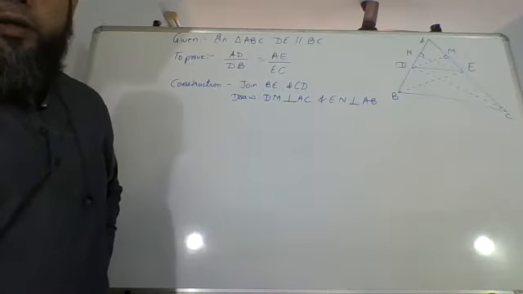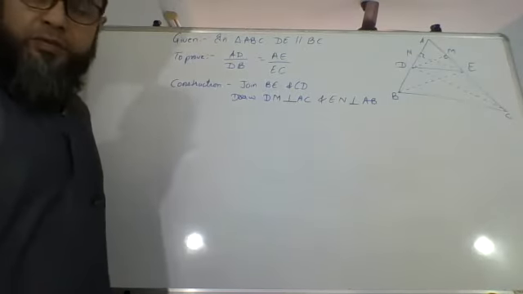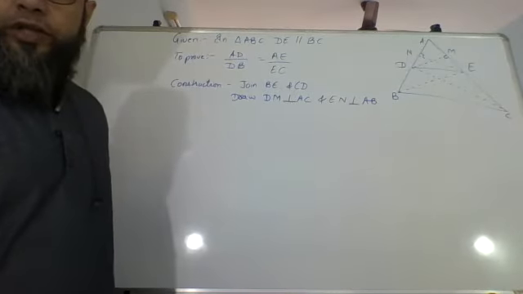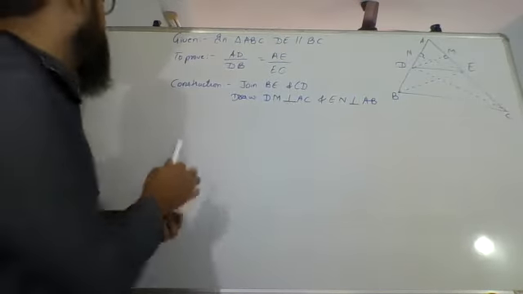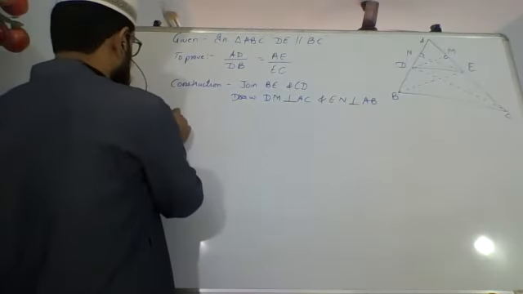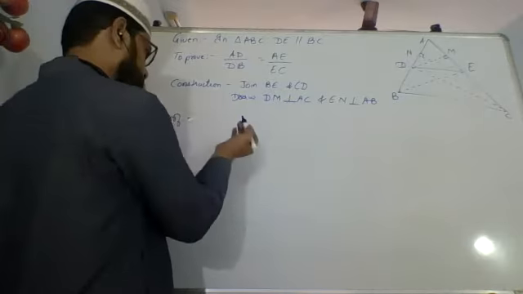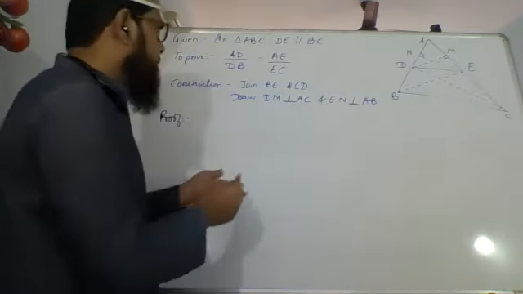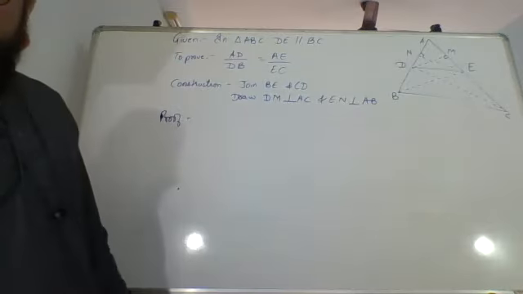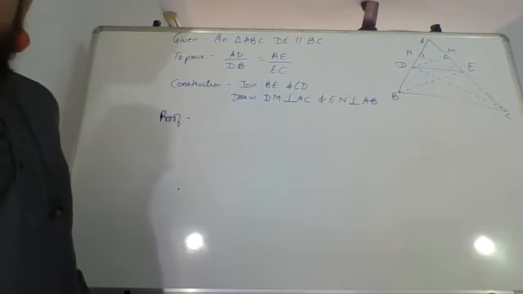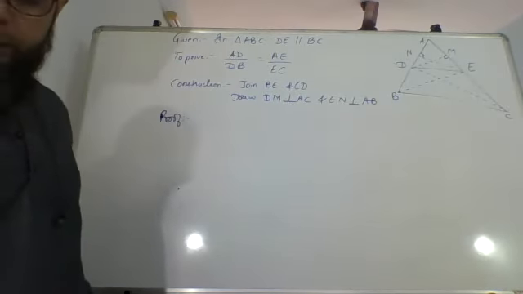Now, how to prove this? First, I'll explain it to you, then we'll write on the board and you can copy. This is actually simple. The proof we are going to say, what does the proof say? It says first of all, area of any triangle is half into base into height.